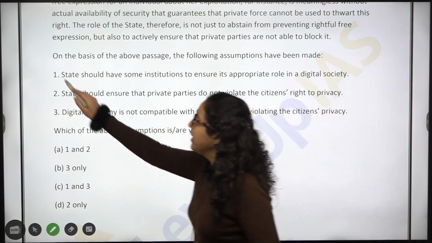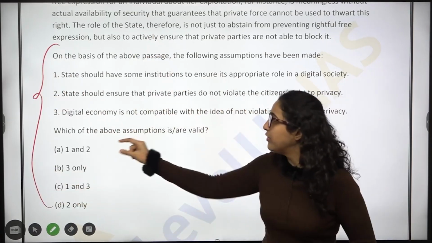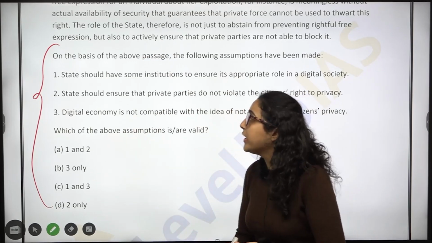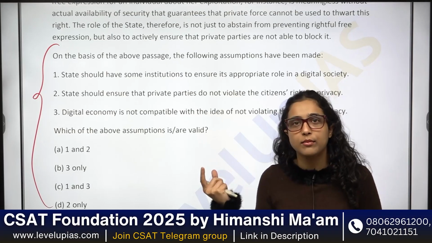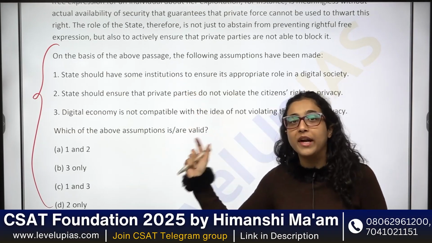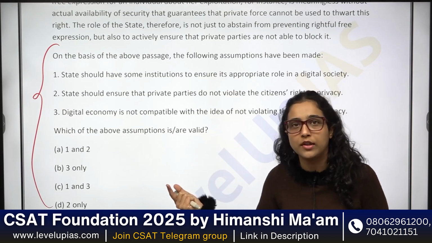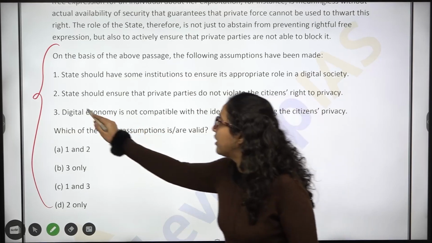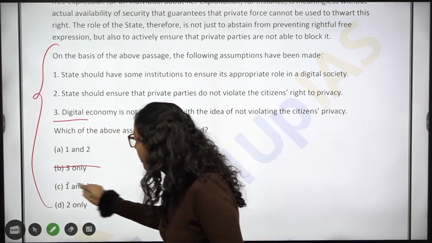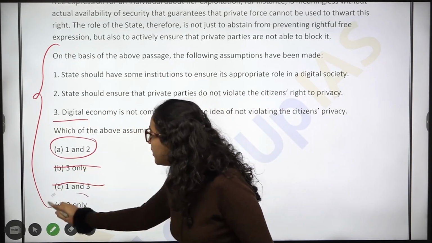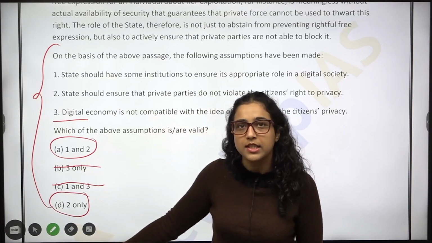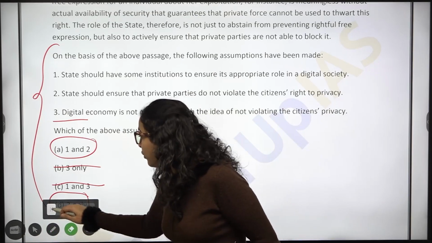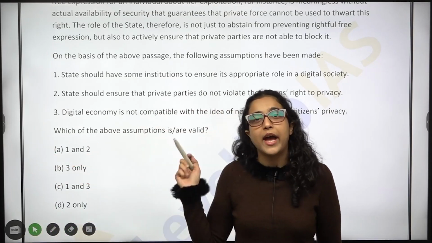Sometimes you get a question like this, 1, 2, 3 and then which of the above assumptions are correct. यहाँ पर भी you have further options. ठीक है, so what happens is, although you will see that this takes time to read all the statements and understand, but this also gives you higher accuracy, because let's say you have eliminated option 3, कि assumption 3 नहीं हो सकता, that means B is gone, C is gone. अब आपको सिर्फ 1 के basis पर select करना है A and D में से, ठीक है?